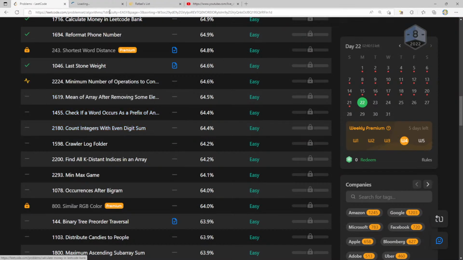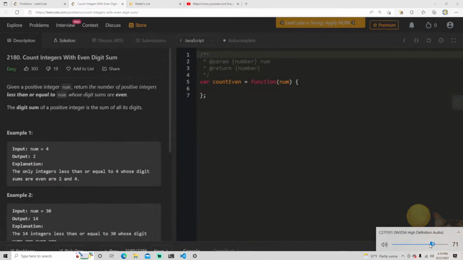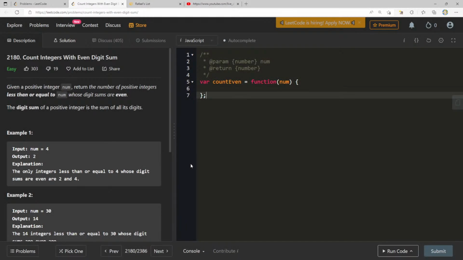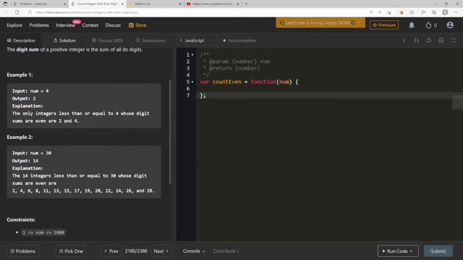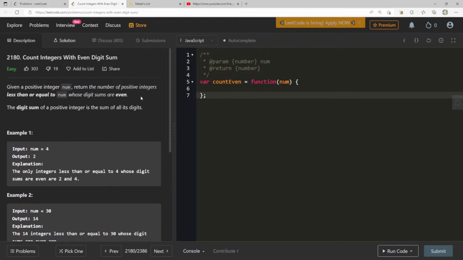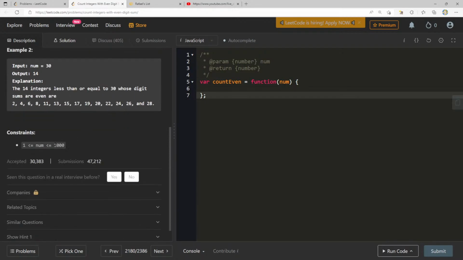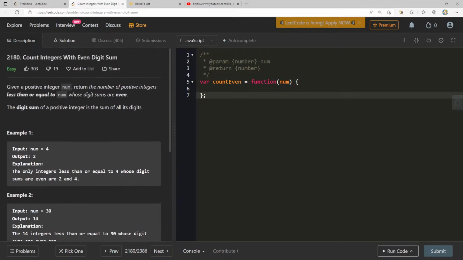Count integers with an even digit sum. Make sure we got, oh, I think you guys probably heard that. All right, given a positive integer num, return the number of positive integers less than or equal to num whose digit sums are even. Okay, I know for sure that based on this, the answer is probably not going to be as easy as we think. But let's think about this.